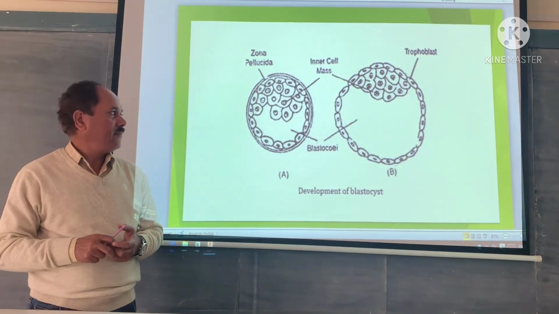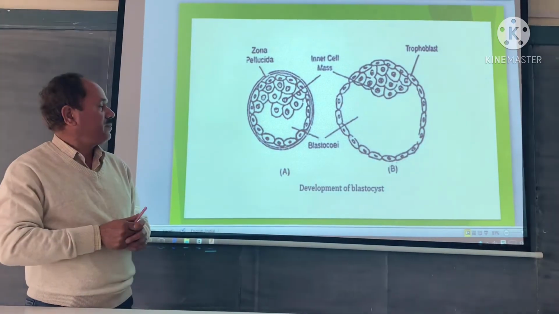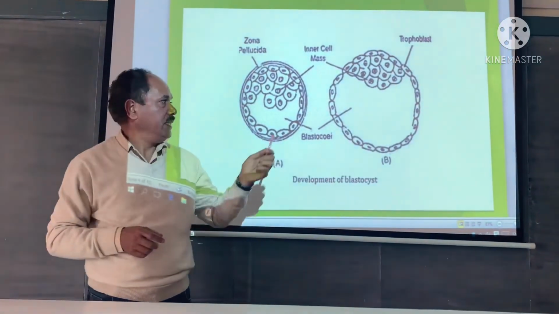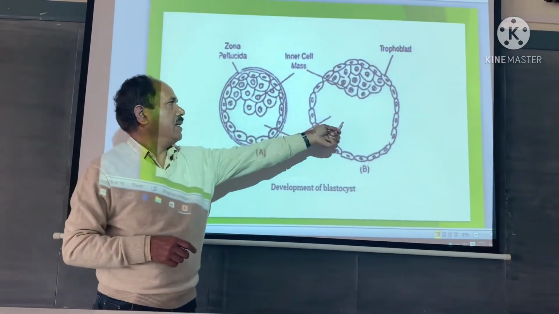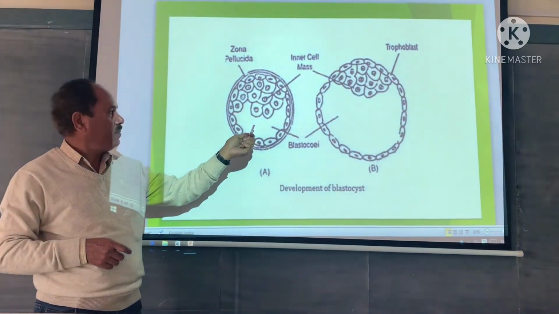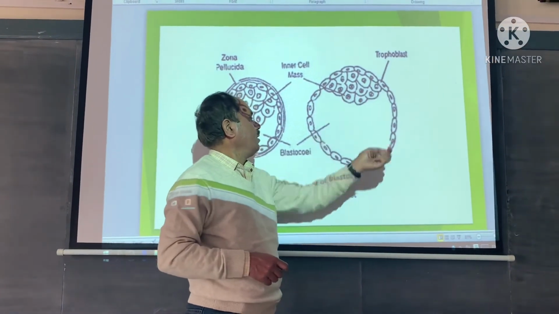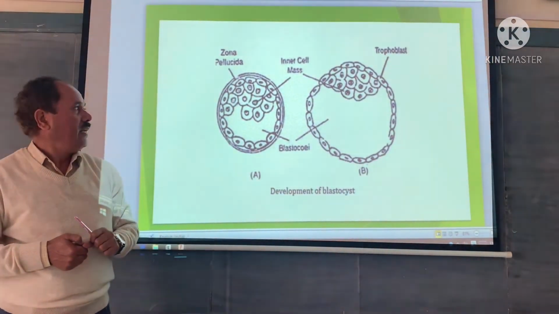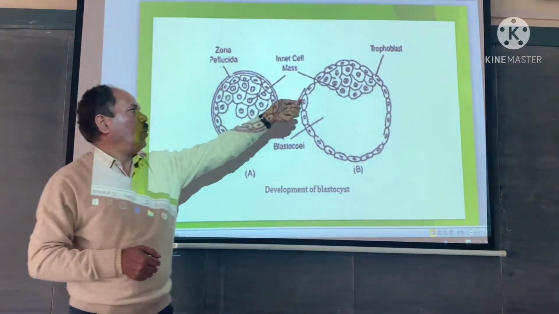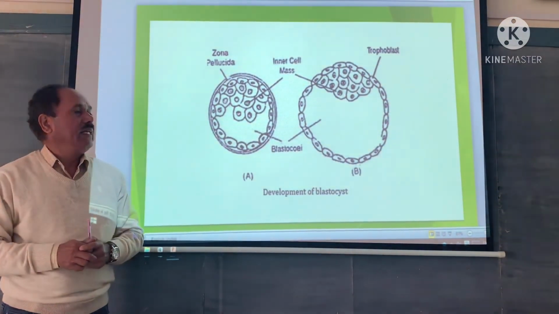Blastula or blastocyst. So, the amphibian blastula. The blastula has a cavity that is called the blastocoel. Early blastula, and this is the latest stage. The cavity is surrounded by a single layer of cells, the trophectoderm. The remaining cells are arranged on one side. These form the inner cell mass.